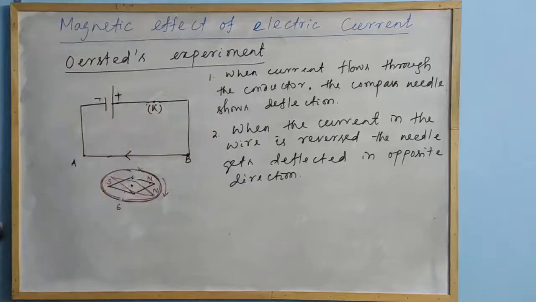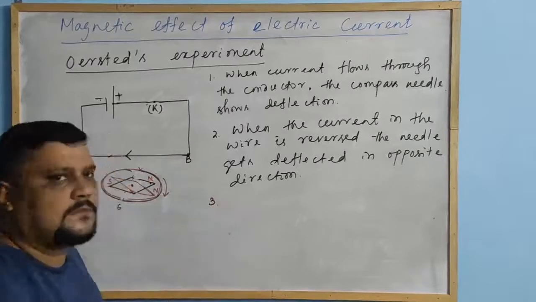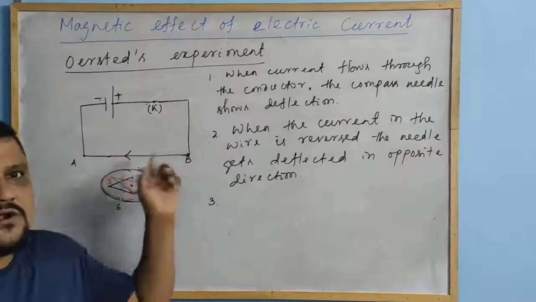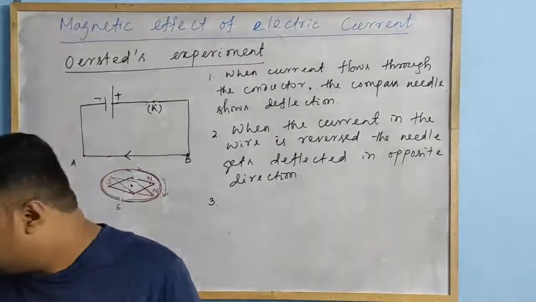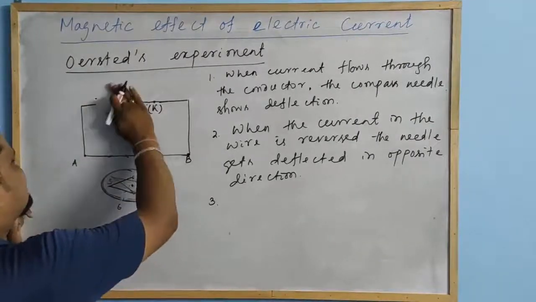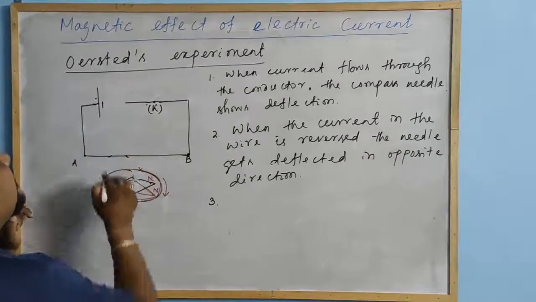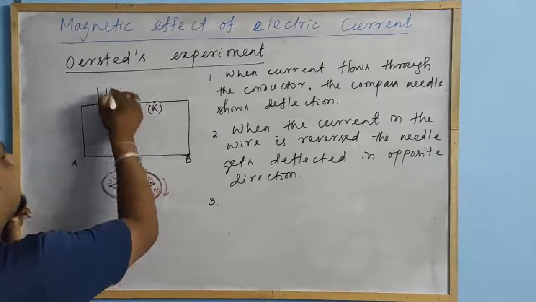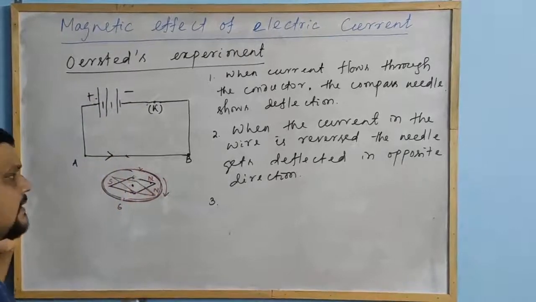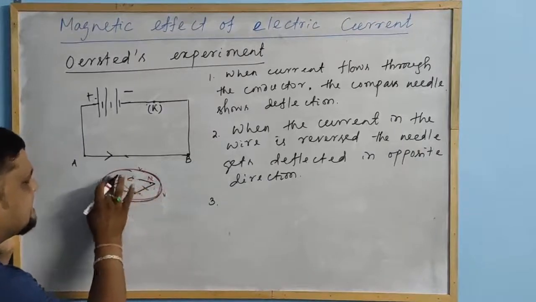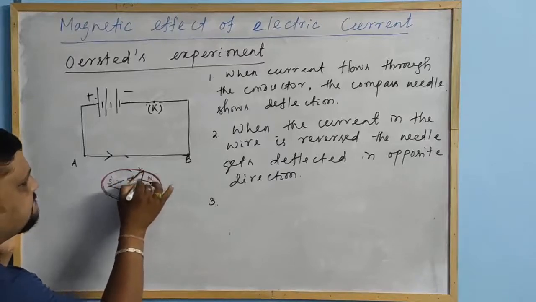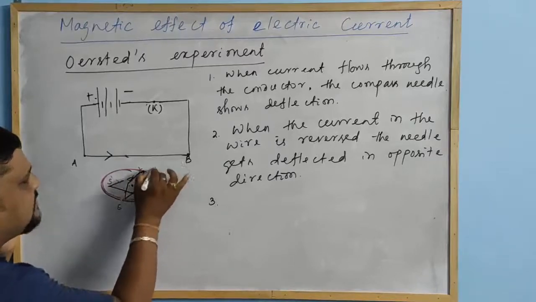Third observation: if the strength of the current in the conductor increases. How can we increase the strength of the current in the conductor? Suppose I increase it. Let me go to the first case like this, with positive and negative. If I connect another battery, the strength increases. Positive, negative. So this is the direction of current. In the first case, this is the deflection. Already you know that. Up to this is the deflection. The north pole deflects like this.